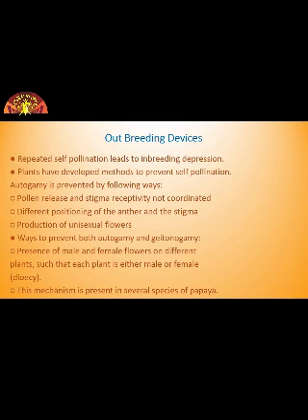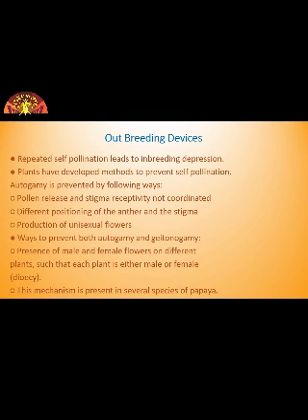Means either the pollen is released before the stigma becomes receptive or stigma becomes receptive much before the release of pollen.